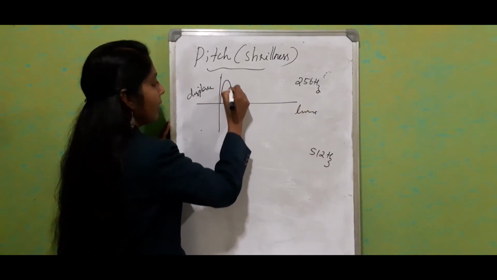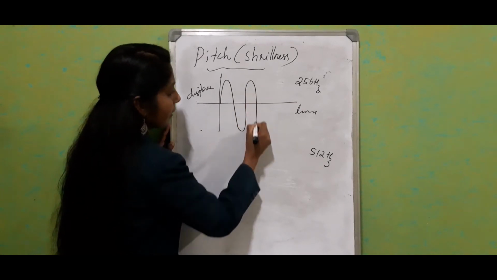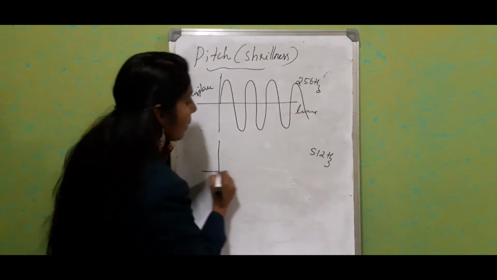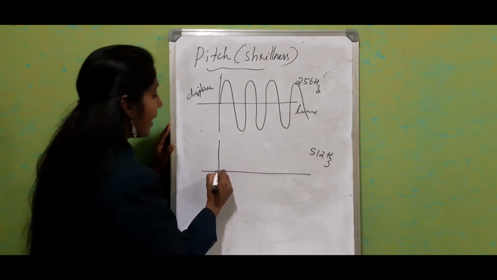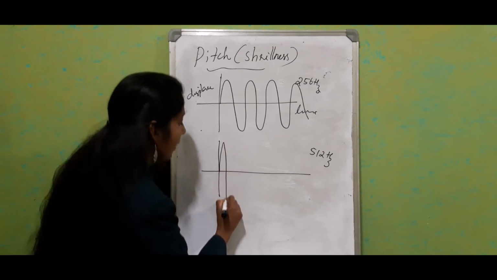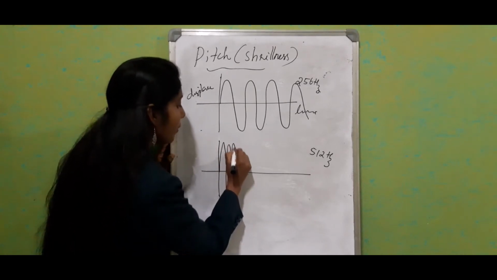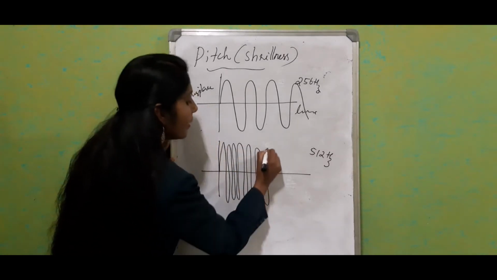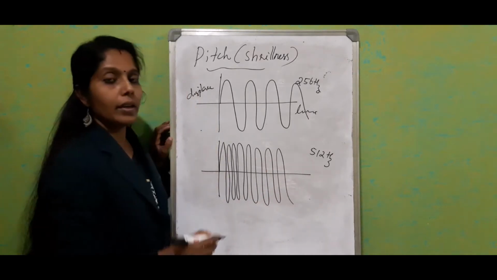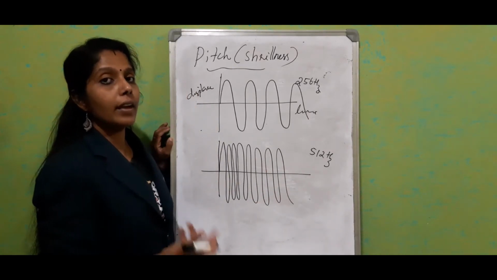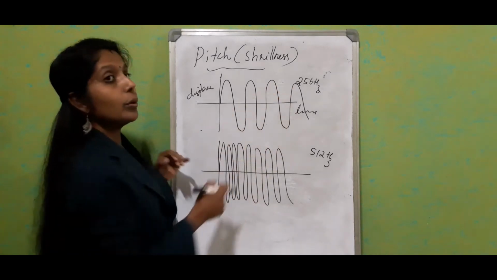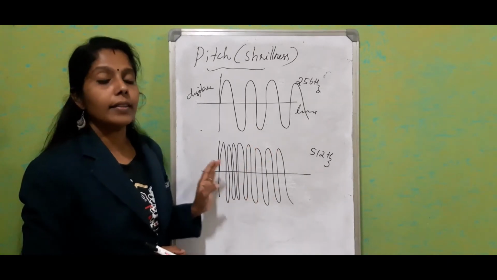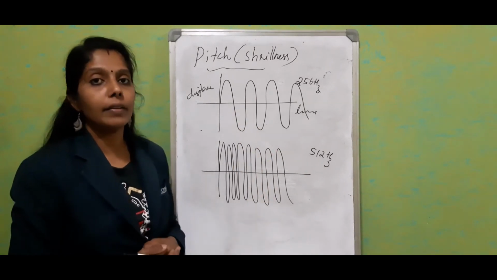So here we have a wave whose amplitude is somewhat similar. Here also amplitude does not have any variation, and during this interval we will get more number of waves. What is frequency? The number of waves in a second. Okay, in 1 second how many waves are there? That is called frequency. This is for 256 Hertz, so the frequency is less. For 512 Hertz, the number of waves in unit time interval is more.